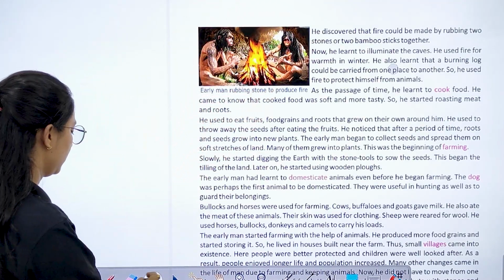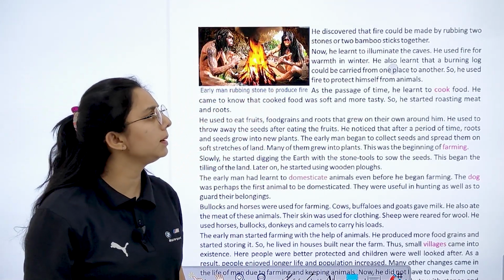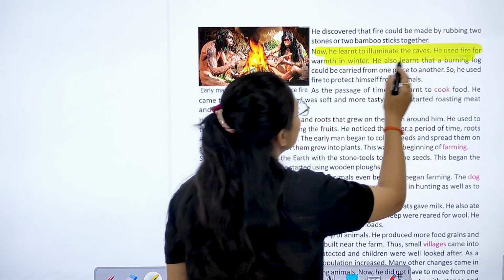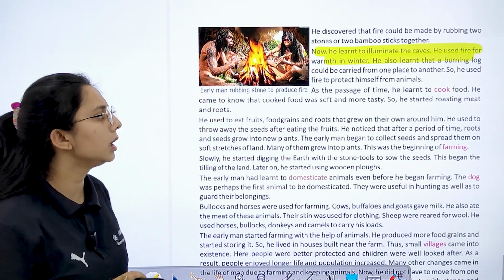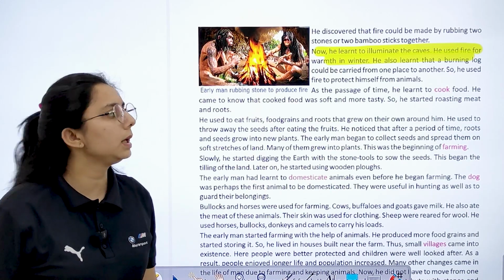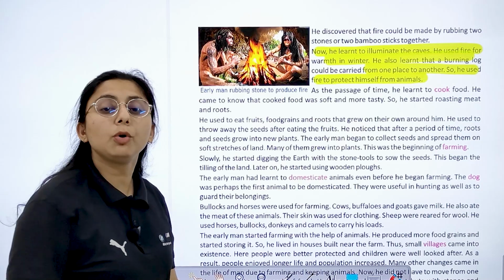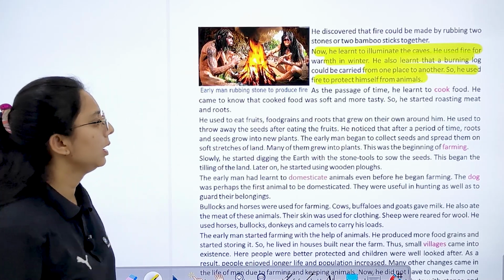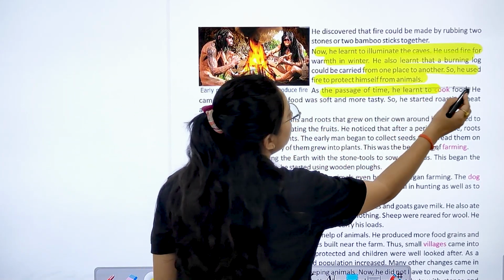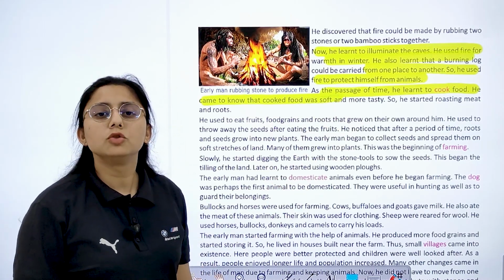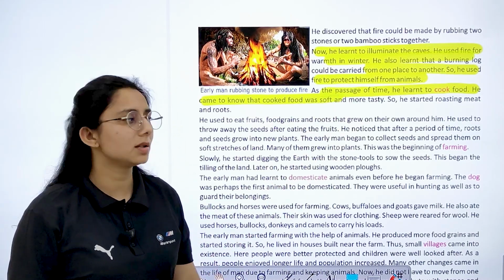Right? He discovered fire and could make it by rubbing two stones. Right? Now he learned to illuminate the caves and he used fire for the warmth in winter. He also learned that a burning log could be carried from one place to another and he used fire to protect. अपने आप को किससे protect करते थे? Animals. Right? So as the passage of time, he learned to cook food. He came to know that cooked food was soft and more tasty. जो पका हुआ खाना था बहुत ज़्यादा soft था, tasty था.